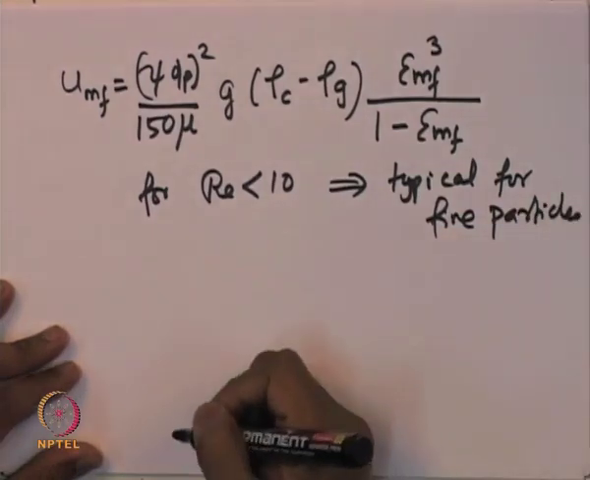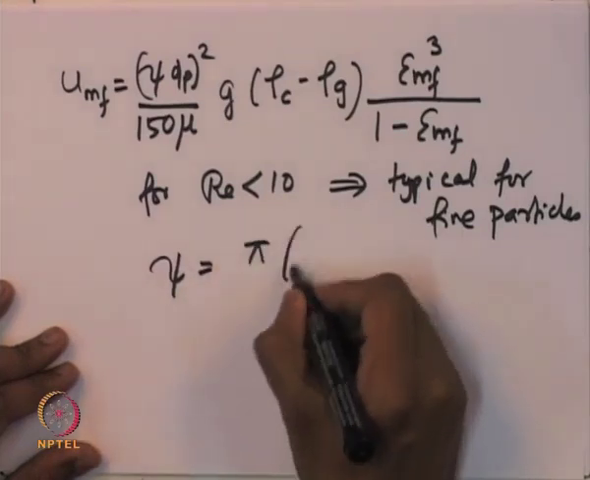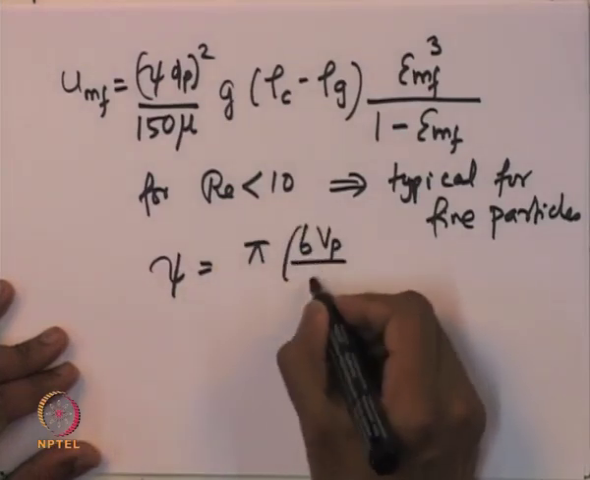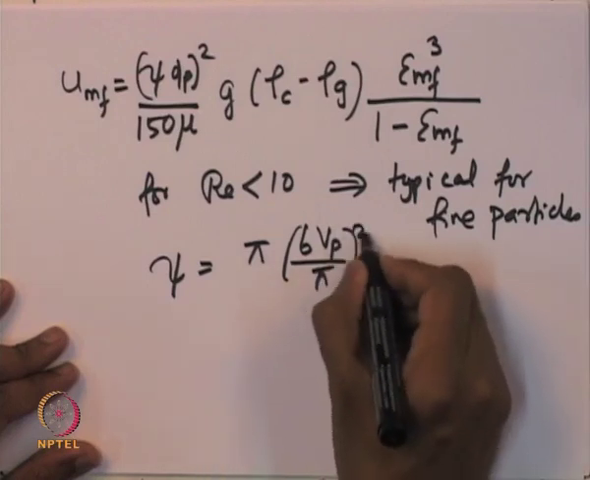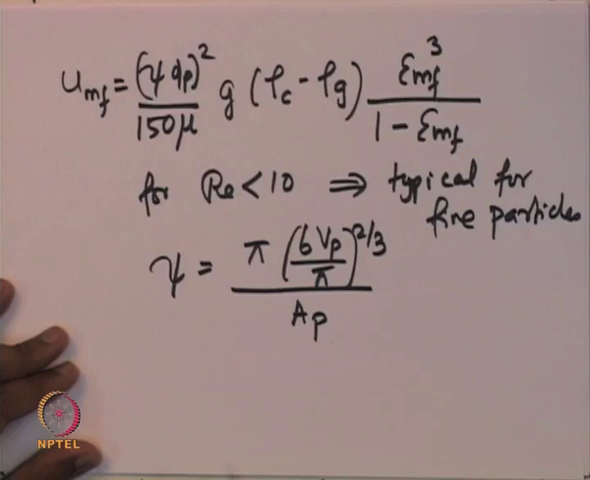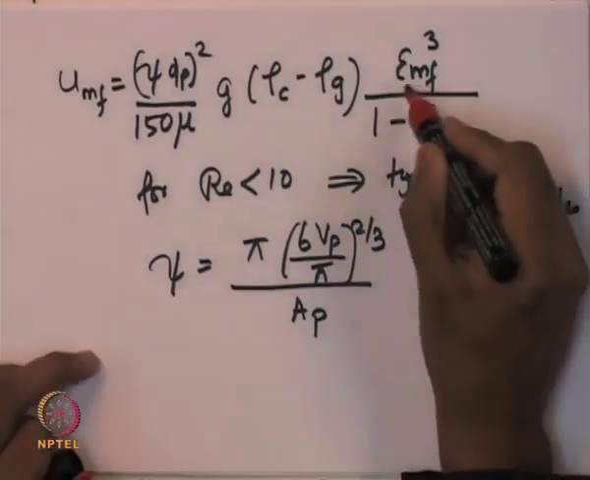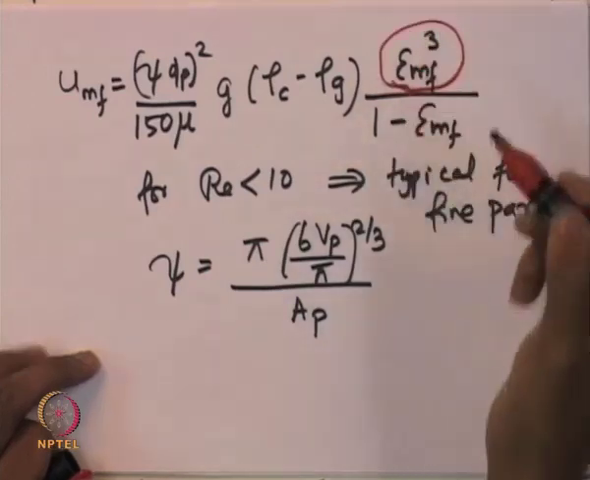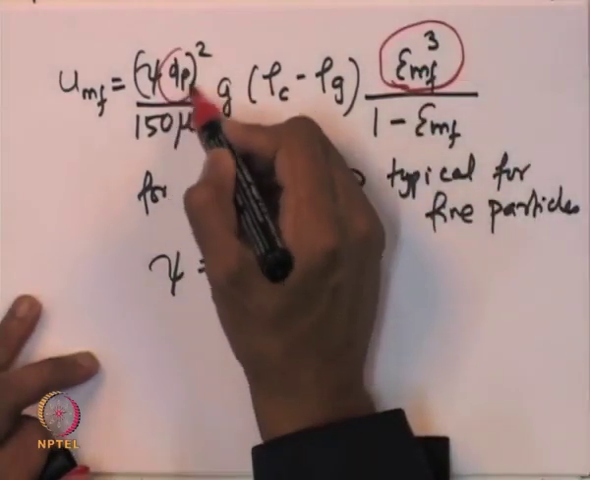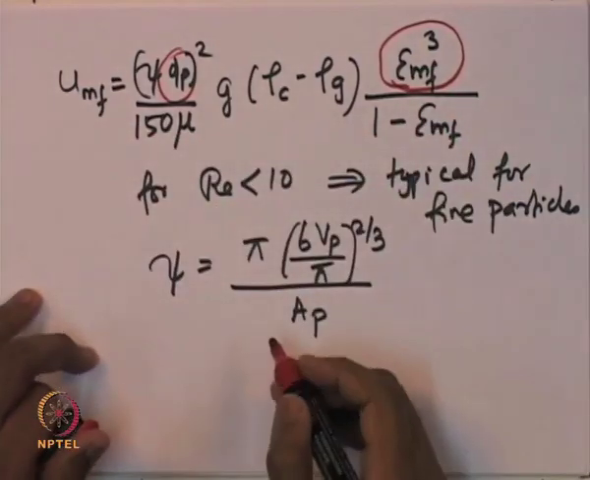The sphericity is given by pi into 6 times the volume of the particle divided by pi to the power of 2 by 3 whole, divided by the area of the particle. So, now if we know the porosity at the minimum fluidization velocity and the diameter of the particles, then we should be able to estimate the minimum fluidization velocity.